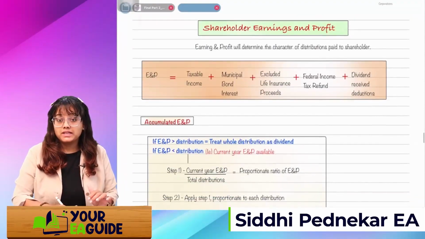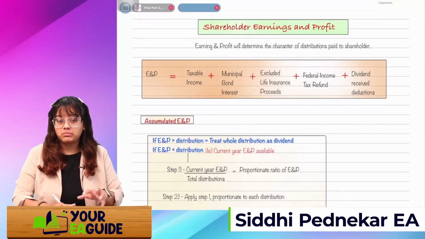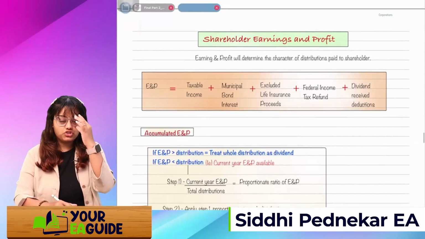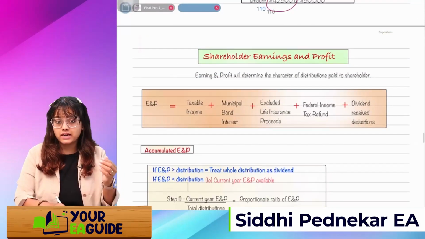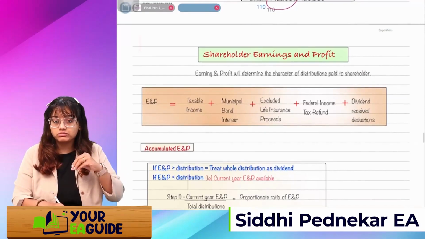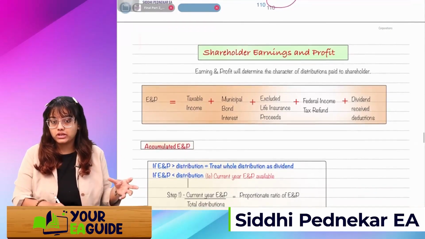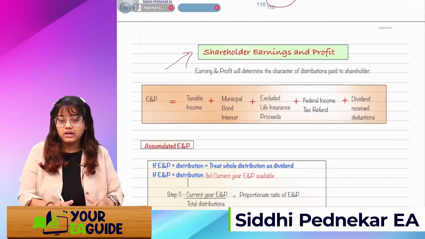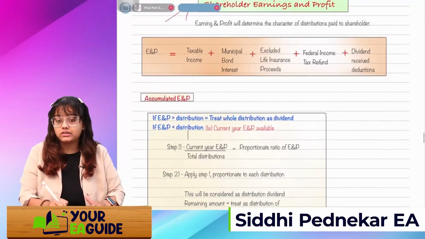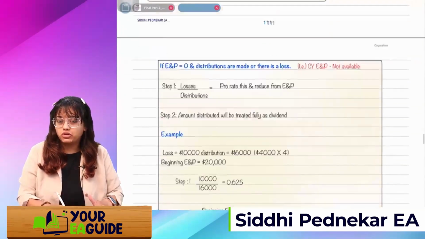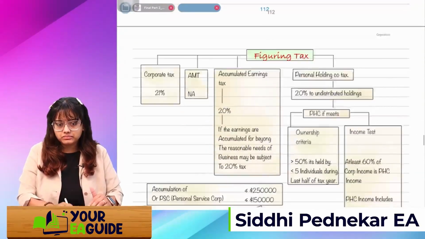The next topic is shareholders ENP, earning and profit. This is the second most important topic, which generally people don't understand this topic, or I don't know what happens. They just skip this topic from the syllabus and then go to the exams. This is, trust me guys, this is very simple topic. I've just included it in the book in a very simplified manner. So that don't skip the topic. It's very easy to understand.